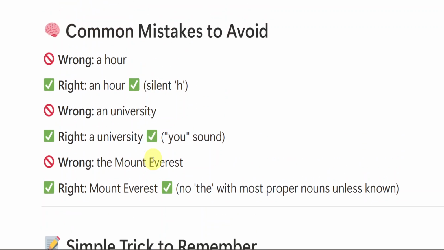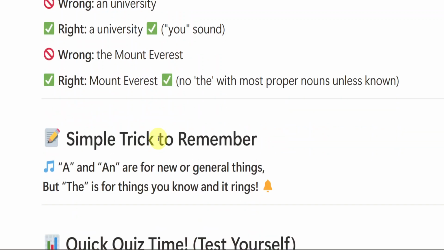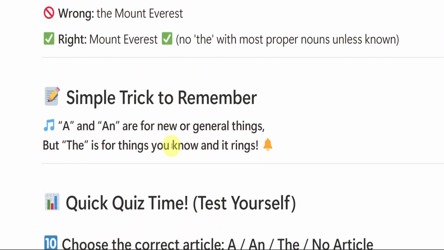Okay, whenever we are using the, that thing should be known to the listener. The listener who is listening to you needs to know that particular thing you are speaking about. Then only you will be using the. Most people don't know what Mount Everest is, right? They know the Himalayas, but not Mount Everest, so we don't use the there. Simple trick: a and an are for new or general things. The is for the things you know.